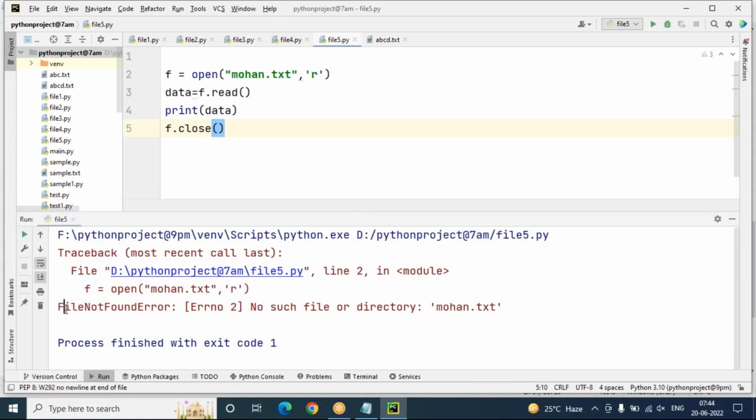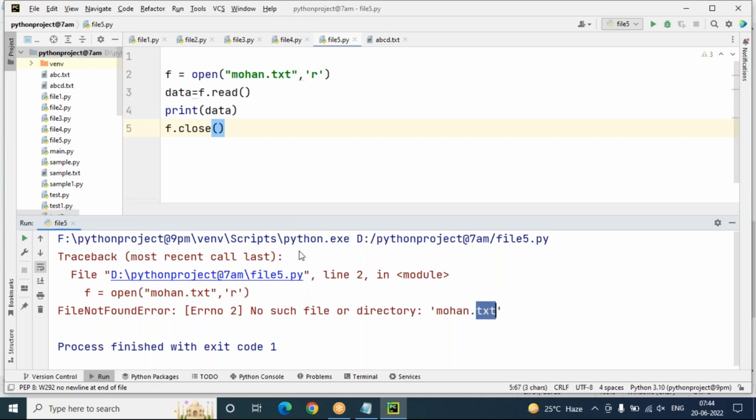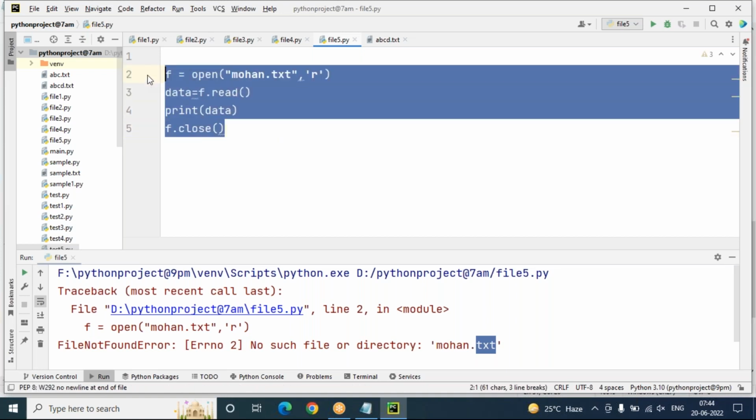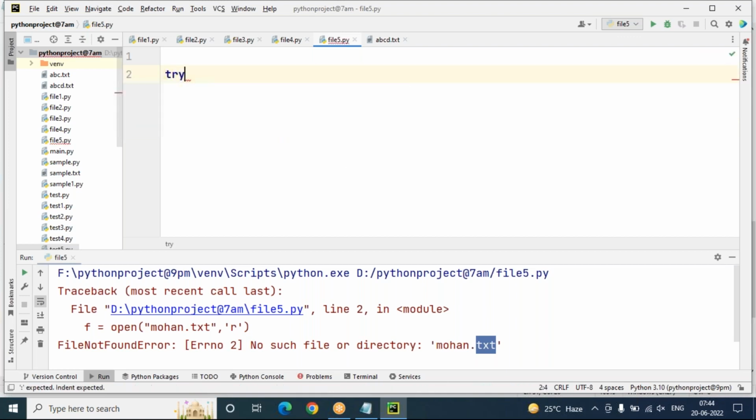So, file not found error: no such file or directory mohan.txt. Got my point? Yes, mohan.txt is not available, so that's why we are getting the error. How to overcome this error? Yes, we have to put this into a try block. I'm making a try block. This is exception handling.